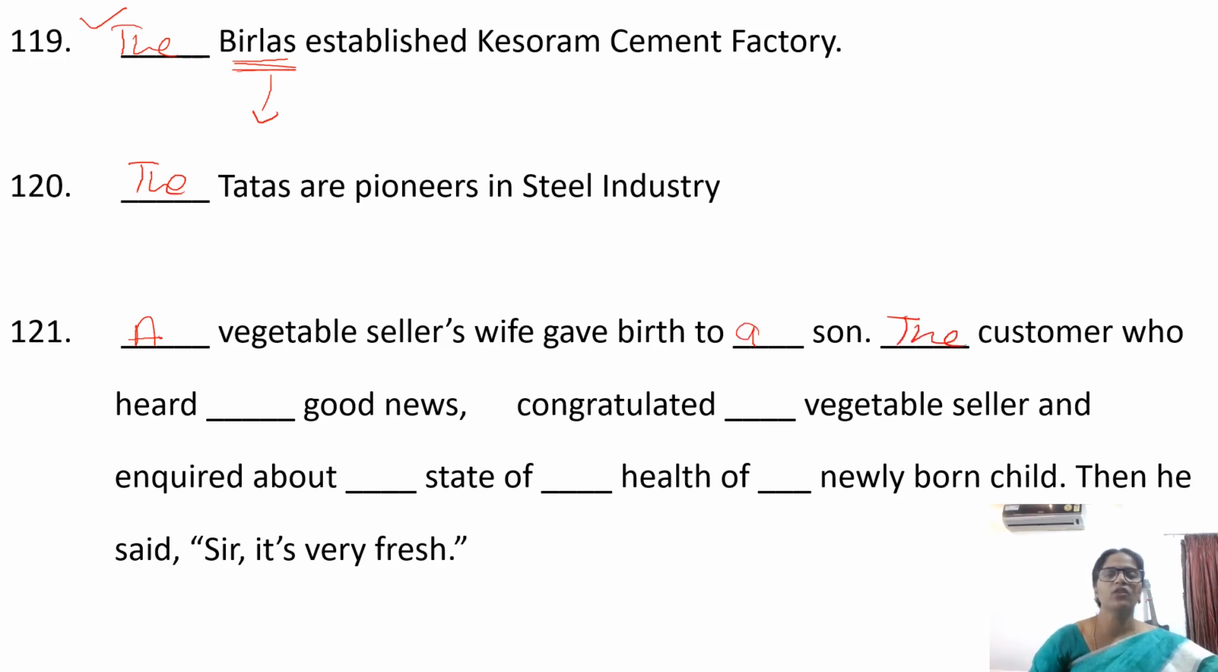A vegetable seller's wife gave birth to a son. The customer who heard the good news congratulated vegetable seller and inquired about the state of the health of the newly born child. Then he said, "Sir, it is very fresh." Vegetable seller is introduced for the first time, so we use A. And son is also introduced for the first time, we use A.